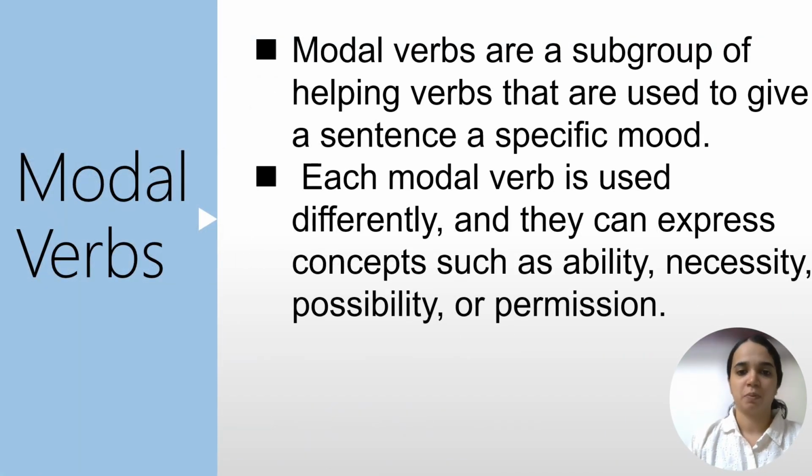Next one is modal verbs. Modal verbs are a subgroup of helping verbs that are used to give a sentence a specific mood. Mood in the sentence, whether it is declarative, pleading, expressing weaker possibilities, or expressing wishes. Each modal verb is used differently and can express concepts such as ability, necessity, possibility, or permission. This is very important. What they can express: ability, necessity, possibility, or we can ask permission.